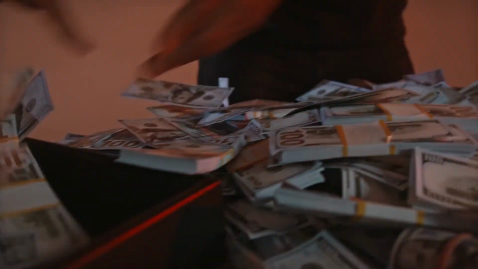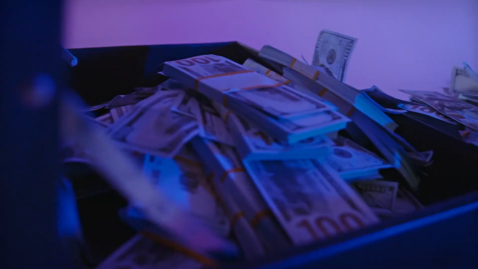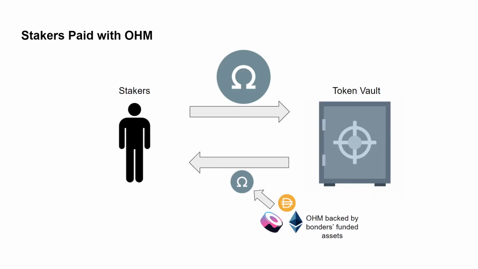Is this a Ponzi scheme? A Ponzi scheme is a form of fraud that pays new investors with funds from old investors and promises quick returns. As a staker, I'm paid an ohm which is backed by funds mostly from bonders, bonders that supplied assets to the treasury in the past. In kind of an indirect way, this sounds like a Ponzi scheme.